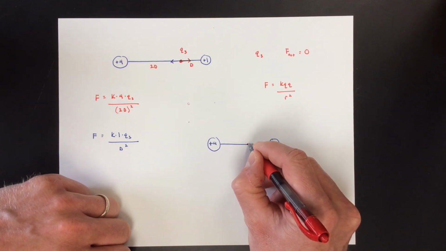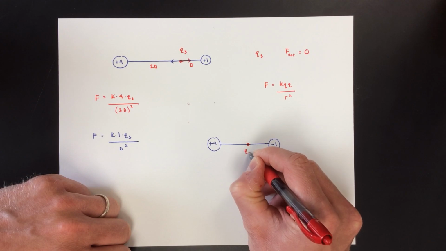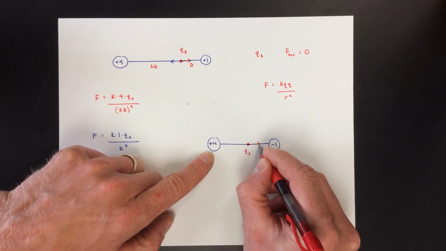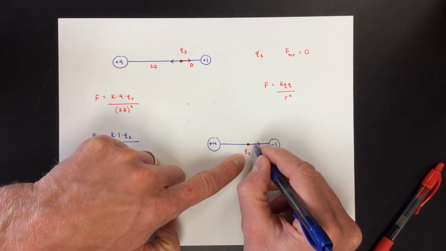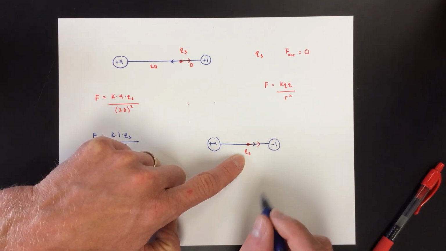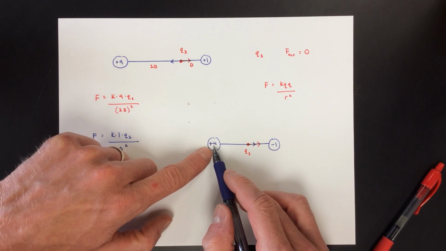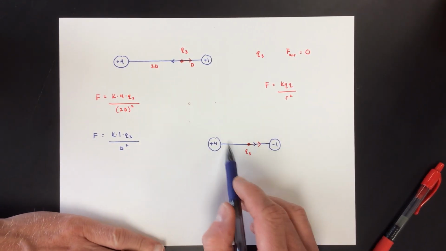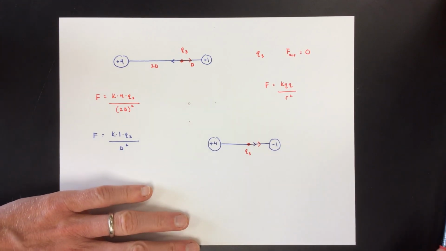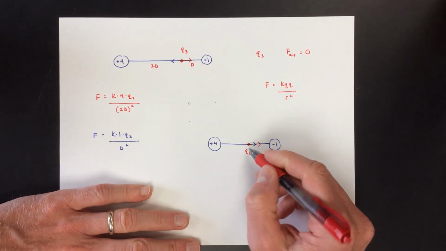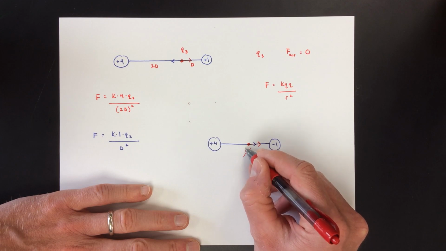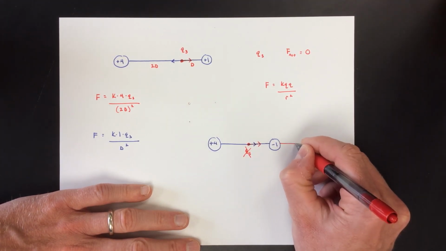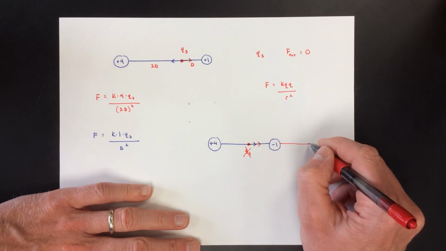If I put any charge Q3 in there, and assume Q3 is positive, this one is going to push it, but this negative is also going to attract it. And if this was a negative, this would attract it and that would push it, and they'd both be going left. So I can't put Q3 in there, but what I can do is put it over here. That position doesn't work to balance it, but I can put it over here somewhere on this line, like here.